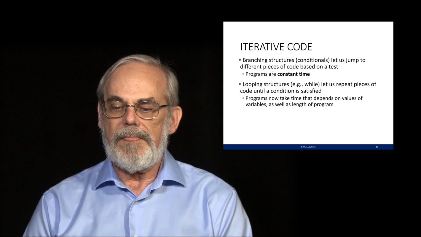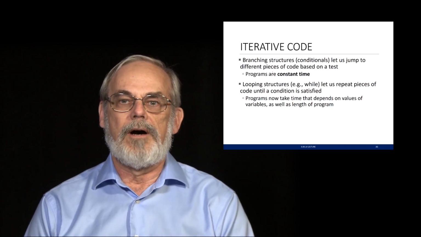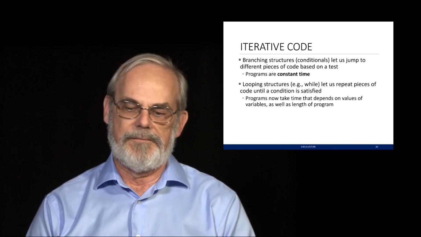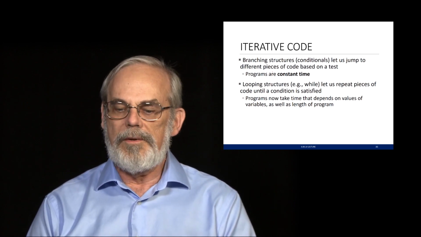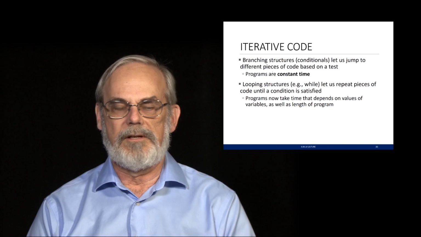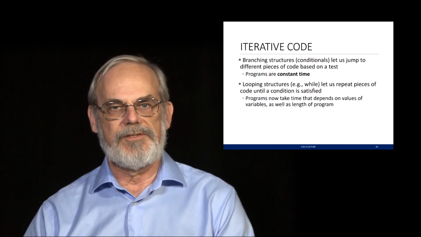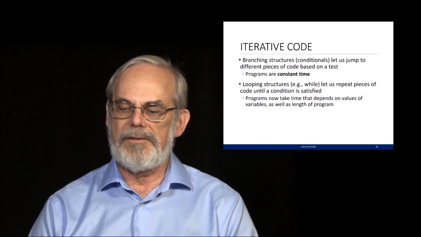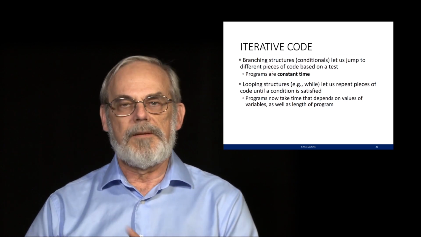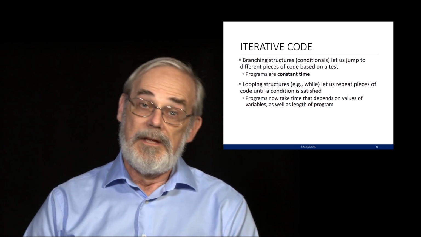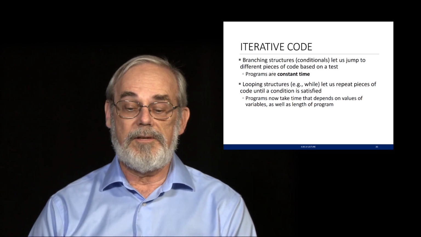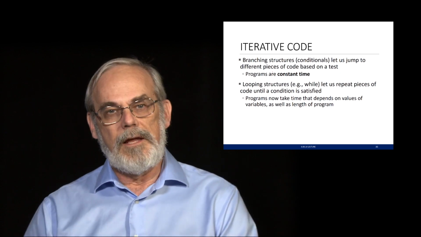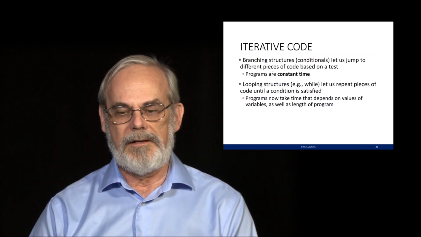And in fact, what we see then is that we've now got a greater capability. Branching structures, things like ifs, only let us go through a different piece of code based on a test once. They run in constant time. They're only going to go through the code once. Looping structures, like whiles, let us repeat code until a particular condition is satisfied, but now the amount of time that it takes is going to depend on the values of the variables, as well as the length of the program. And later on in the course, we're going to come back to look at that in more detail.